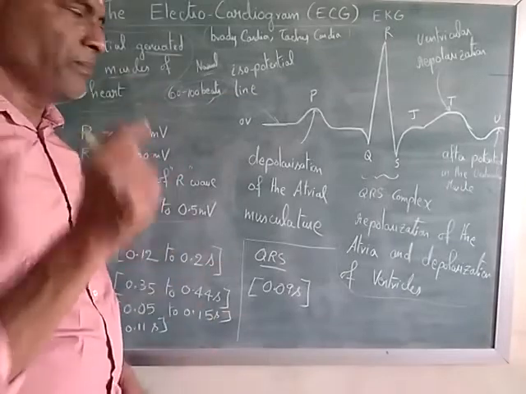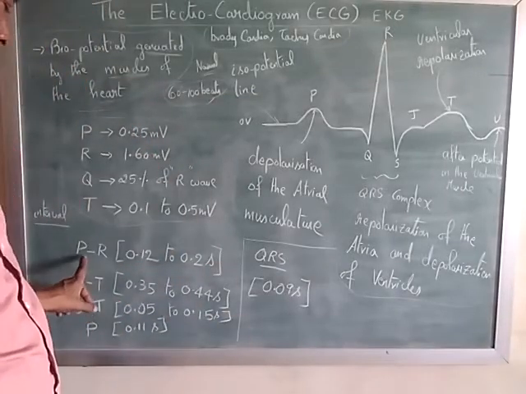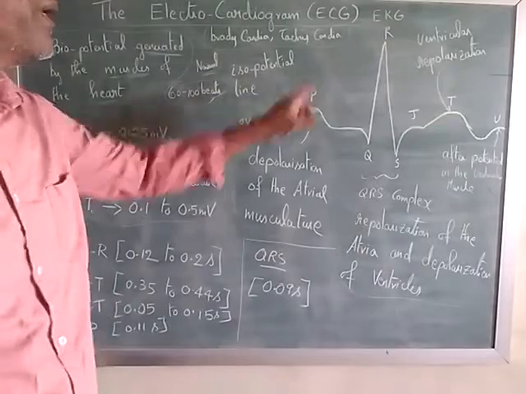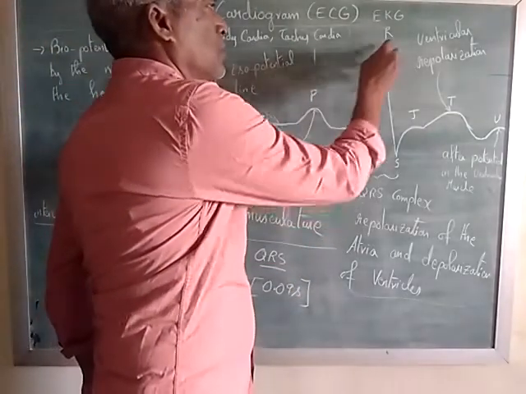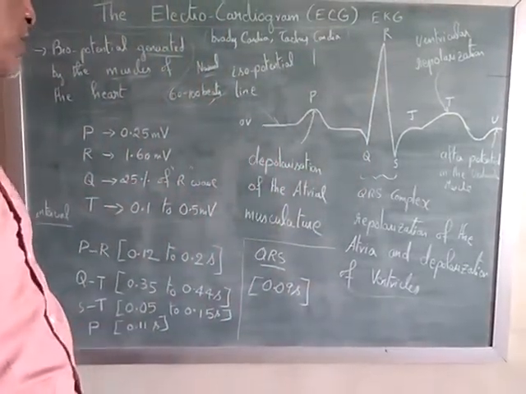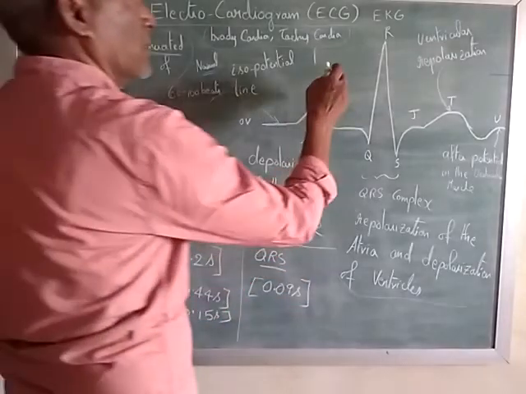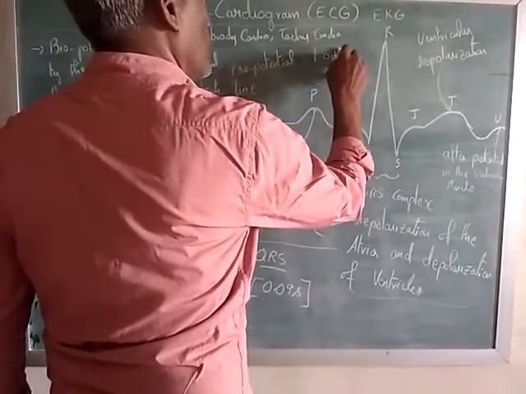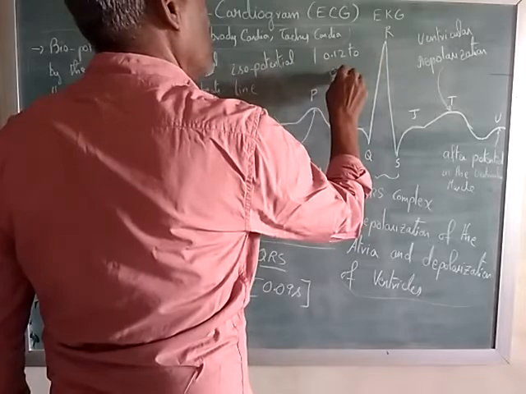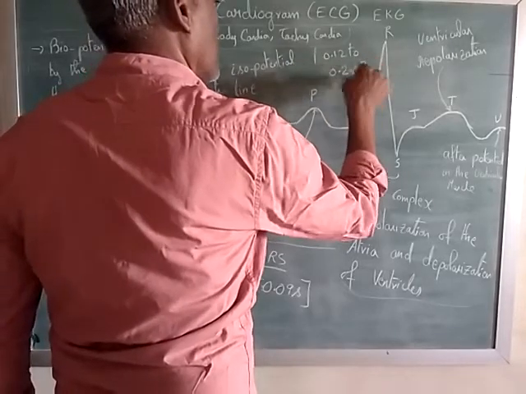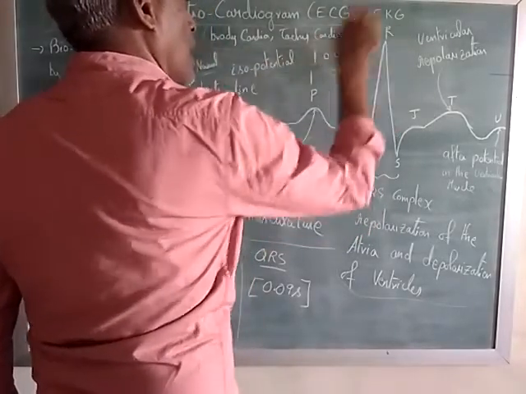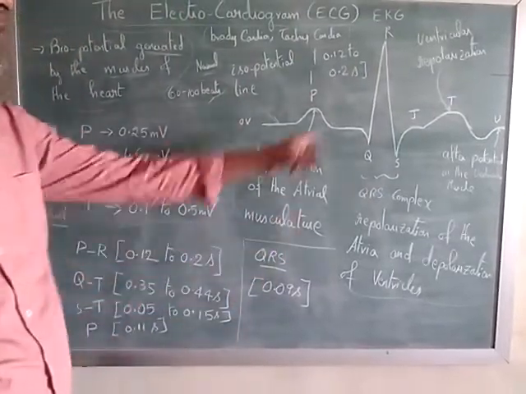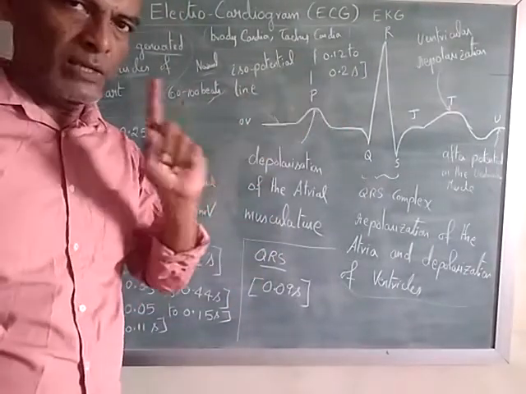Now coming to the time period. The time period between P to R, that is from this point to this point, is 0.12 to 0.2 second. That is from P to R. Now carefully note down, it is less than 1 second.